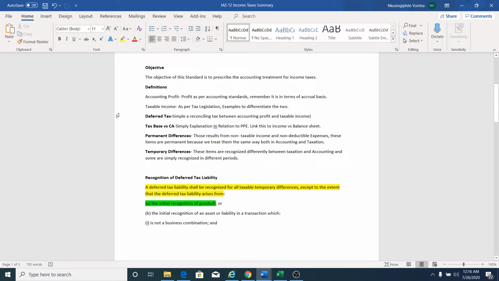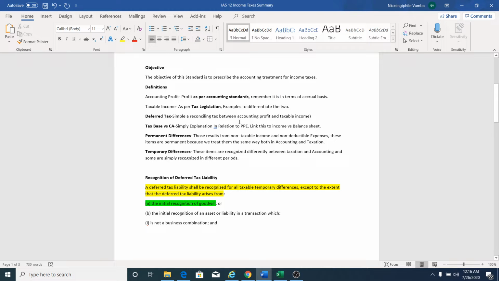So one thing I want us to know is that we have an accounting taxable profit and the taxable income, as per SARS. The accounting taxable profit is calculated as per the accounting standards that we all know. And then we have the taxable income, which is calculated as per the tax legislation. Okay, so that we all know.